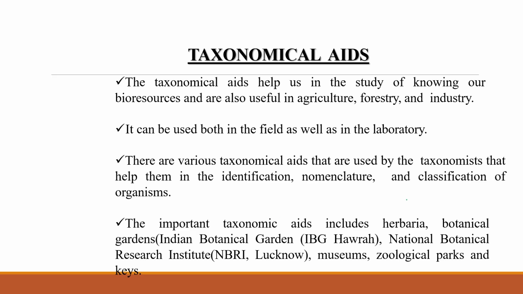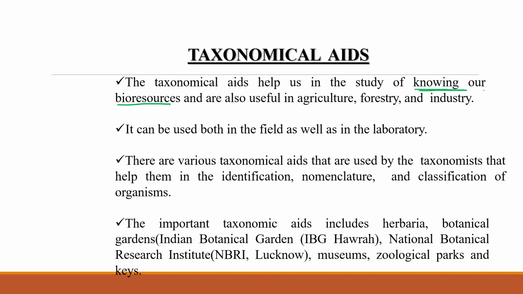This is how we can classify a particular type of animal or plant. Now, taxonomic aids. These taxonomic aids help us in the study of our bioresources, and are also useful in agriculture, forestry and industry.